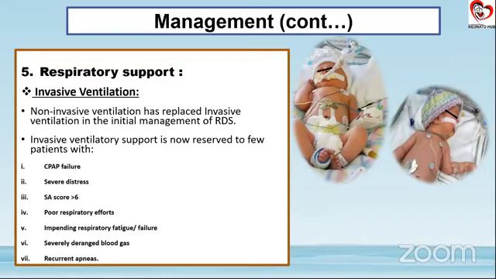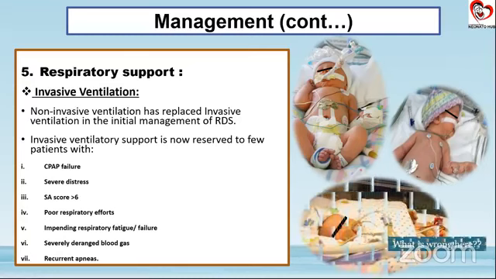If the respiratory efforts of the baby are very poor, what we need to remember is that whenever we are using non-invasive ventilation, we are just supporting the baby. So the basic breathing mechanism has to happen from the baby's side. If we see that the respiratory drive is very poor, or if there is impending respiratory fatigue or failure, we do prefer invasive ventilation. Or if we have a really bad blood gas or recurrent apneas, it's a good idea to ventilate the child. Now these are photos of ventilation.